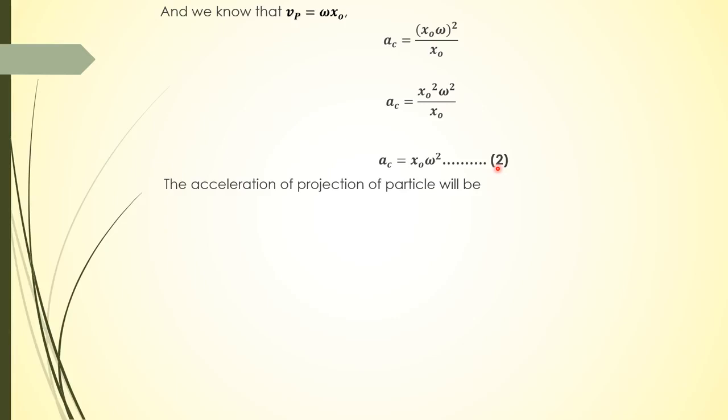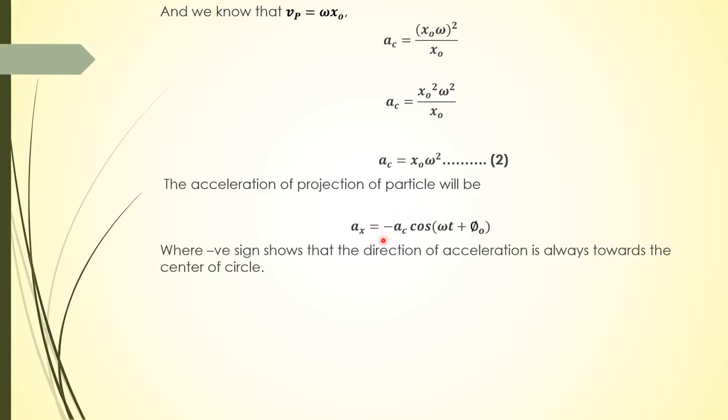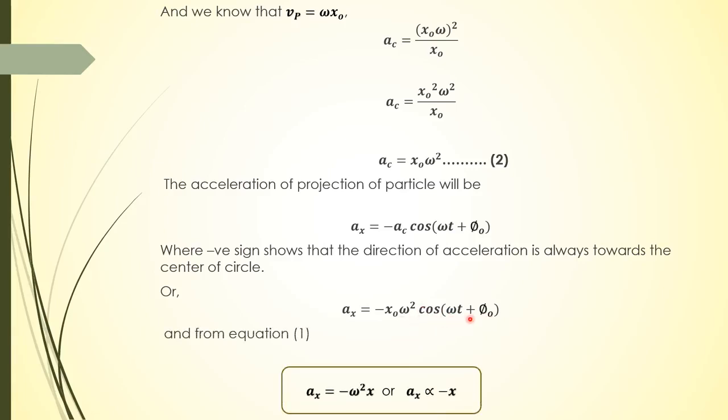If we talk about the projection of the particle, the acceleration of the projection is equal to minus ac cos of omega t plus phi naught, where the negative sign is because the direction of acceleration is always towards the center of the circle. So if we put in the value of centripetal acceleration, ax is equal to minus x naught omega square cos of omega t plus phi naught, and from equation 1 we know that x naught cos of omega t plus phi naught is x, so ax is equal to minus omega square x.